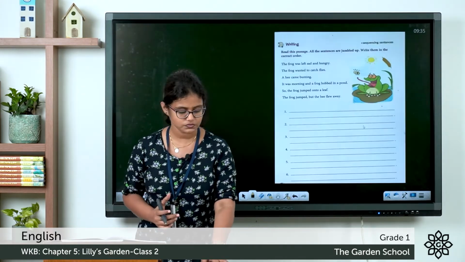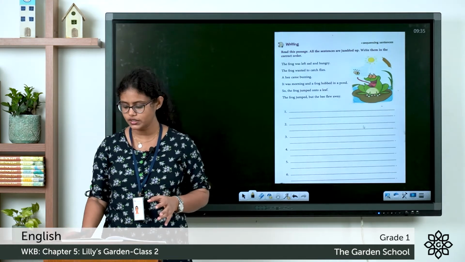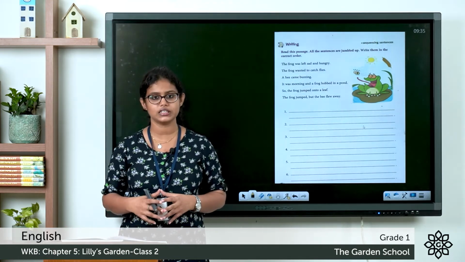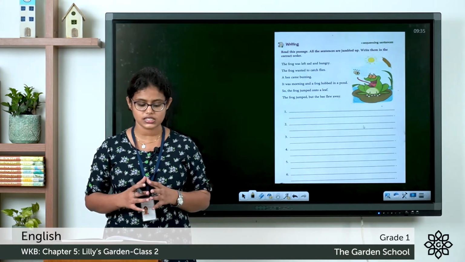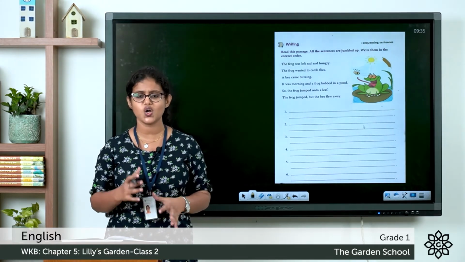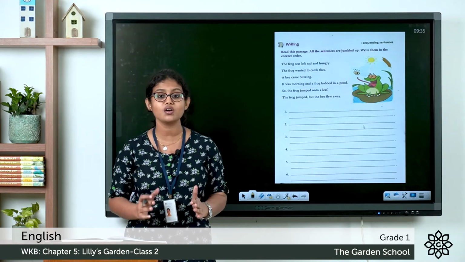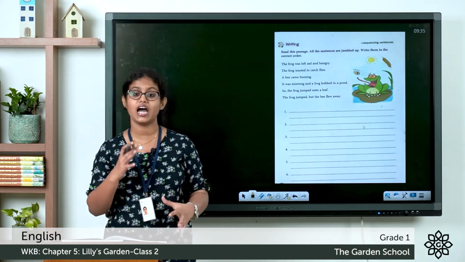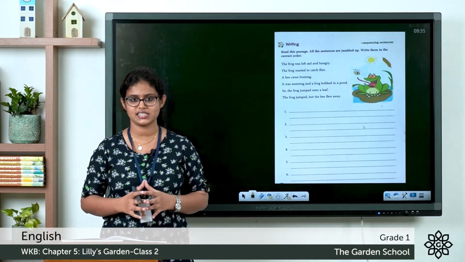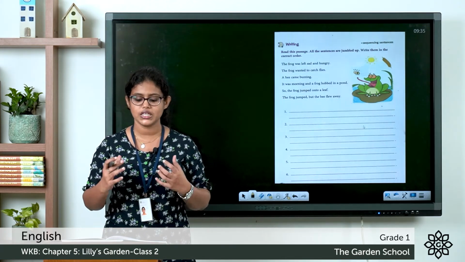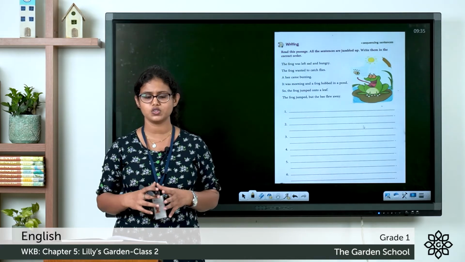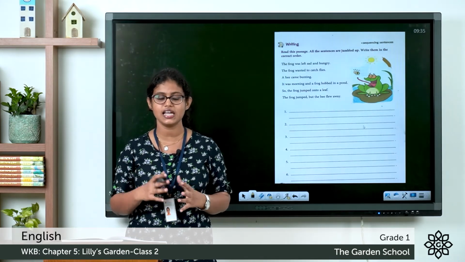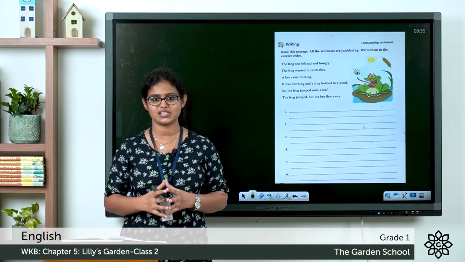Okay. So coming to the next one, page number 30. Here, there are different sentences given. What you need to do is, all these sentences are not in the correct order. They are jumbled sentences. And what we need to do is, we have to make these sentences in the correct order. So first, let's read these sentences. Then we'll rearrange this. Okay.